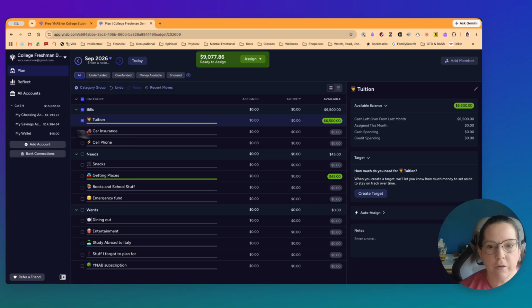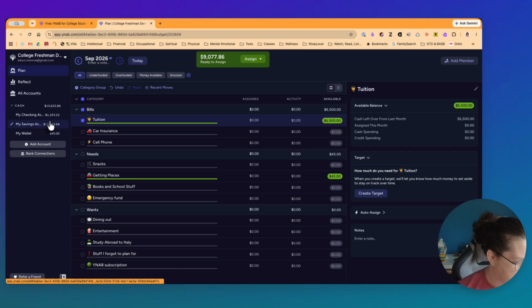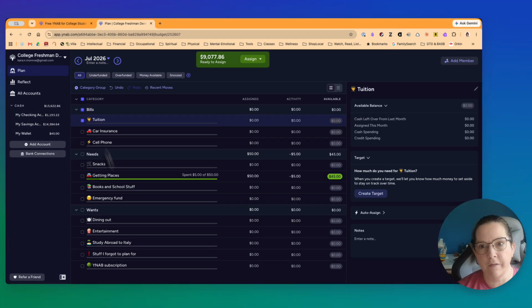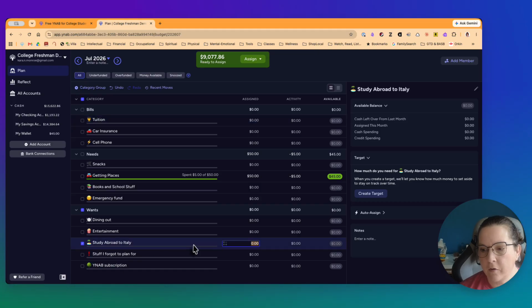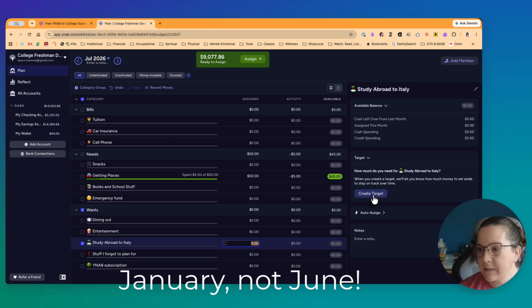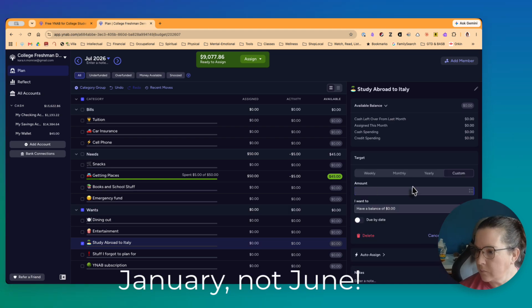So the next thing I want to show you, though, is things like a date-bound goal. One of the other things I found out with this young man is that he is going to get to do a study abroad to Italy next May. And so we want to come down here to this study abroad, and I think he said it's going to take $800, and we're going to say that's going to be due by June. So let's create a target here.